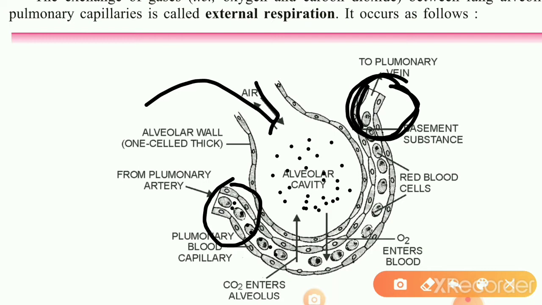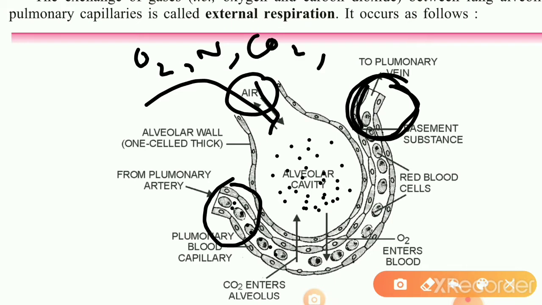Now what happens is, as soon as your air reaches the alveoli, in the air, as we know, air is a mixture of various gases. It contains oxygen also, nitrogen also, carbon dioxide also, and many other gases in small traces.